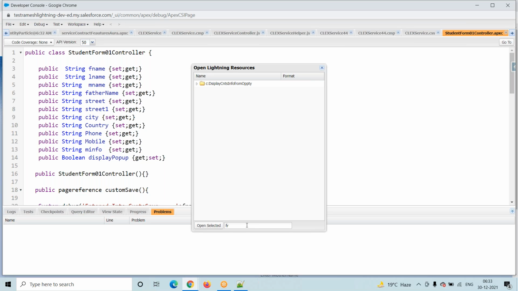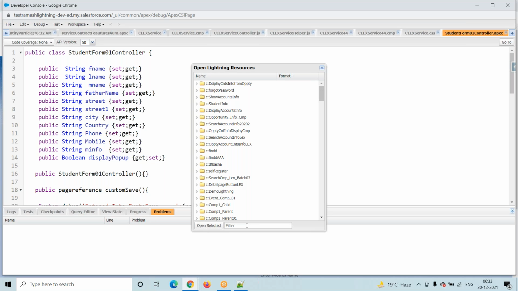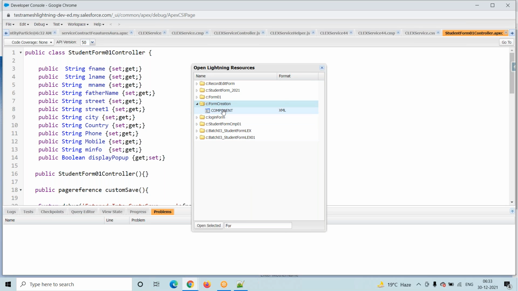Aura is case sensitive. JavaScript is case sensitive. But Apex programming is not case sensitive. Whatever we are writing in an Apex class, that is not case sensitive. Case sensitive means small letter and capital letter matter. But Lightning Aura, Lightning Web Component, and JavaScript are all case sensitive, so there is a difference between small letter and capital letter. It will not identify.